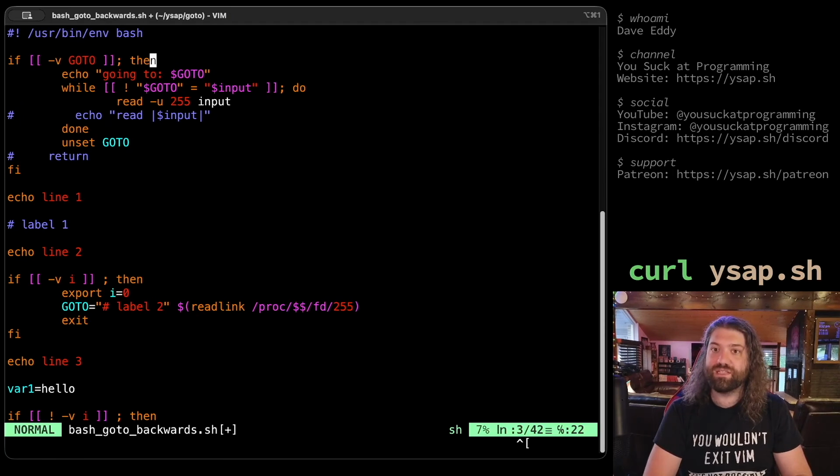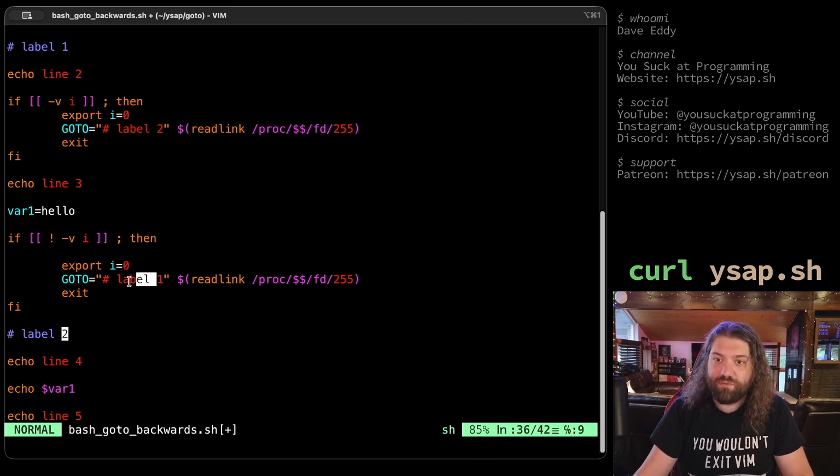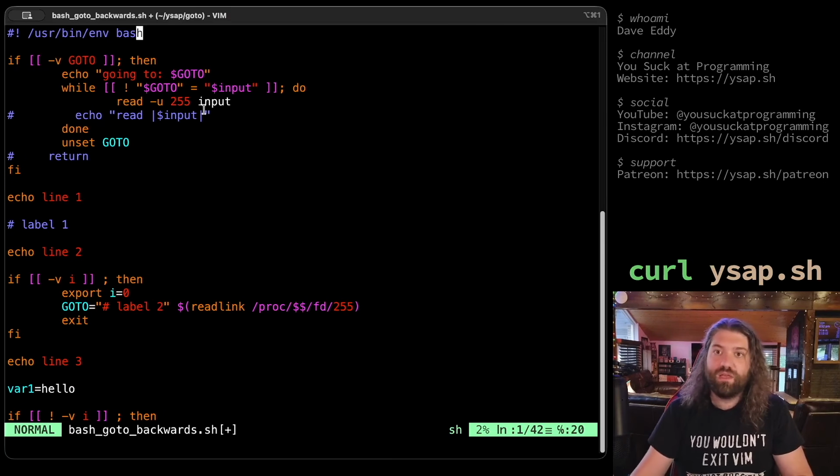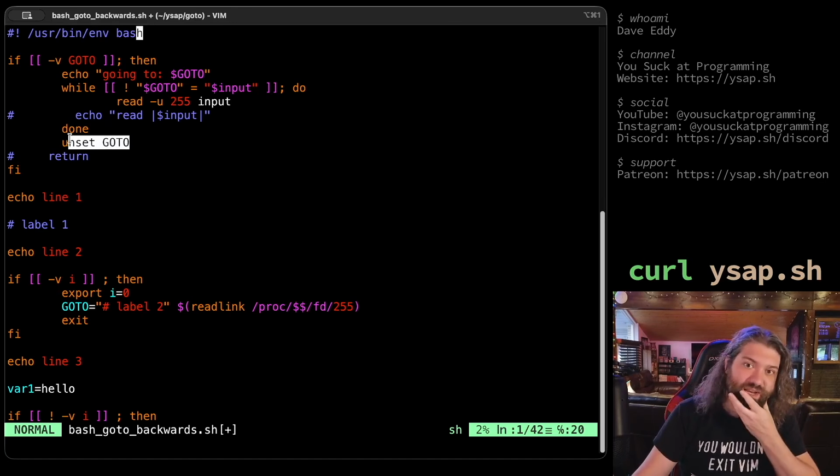Let's go back to the top of the script. If GOTO exists, then we echo going to GOTO. What do we set it to? We set it to label 1. Okay, go back to the top. We're going to go to label 1. And we're going to go forward. Okay, so you're using the same trick here. This is clever. So we can't go backwards, but we can start over and go forwards from there. So I see what's happening here. We loop forward until we get to where we need to go. Then you unset GOTO, and you just let...